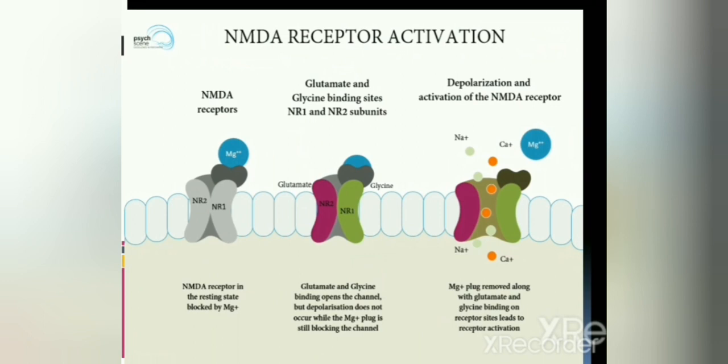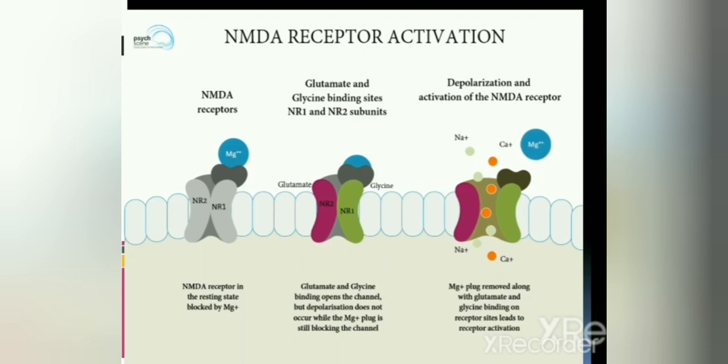This is the way the NMDA receptor activation happens. This is the structure of the NMDA receptor, and the receptor is in the resting phase. It is blocked by magnesium. There are two receptor subunits, nicotinic receptor 1 and nicotinic receptor 2.